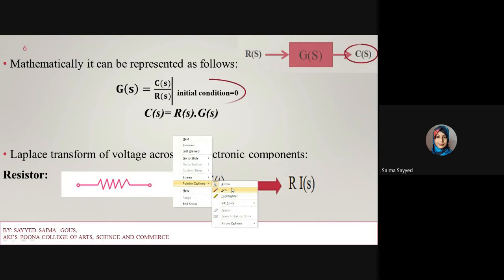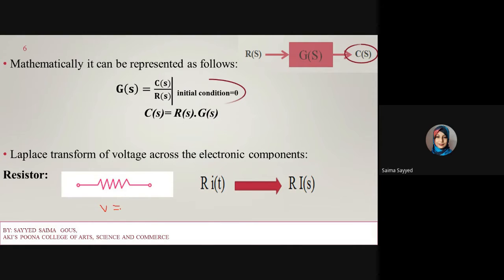By using Ohm's law, V is equal to I into R. Here I is represented in the time domain, like the current flowing through this resistor, and R is the value of the resistor. So V is equal to R into i of t, and then by taking the Laplace of this term, we get I of s. So the Laplace of the voltage across this resistor will be equal to R times I of s.